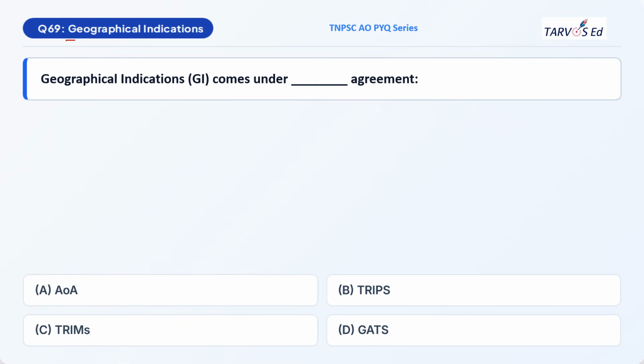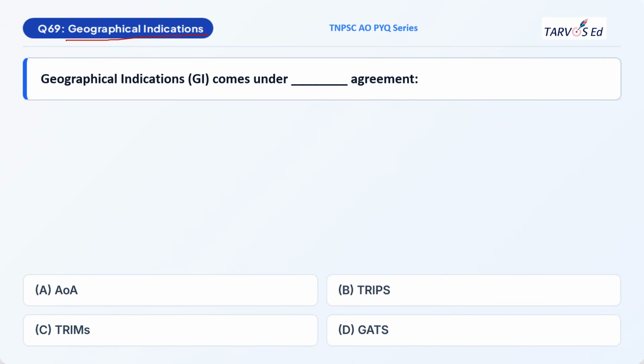Next question is based on geographical indication, that is GI tag. Geographical indication comes under dash agreement. Which agreement? Option A, AOA, Agreement on Agriculture. Option B, TRIPS, Trade Related Intellectual Property Rights. Option C, Trade Related Investment Measures. And option D, General Agreement on Trade and Services. So if you know the full form, you can easily answer it.